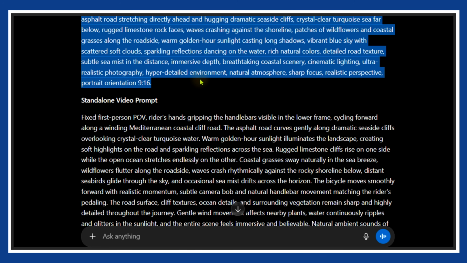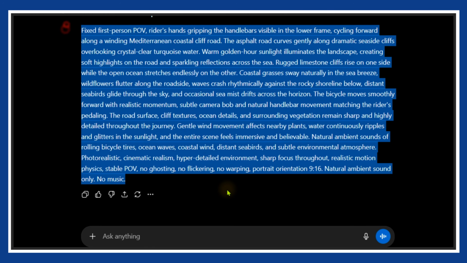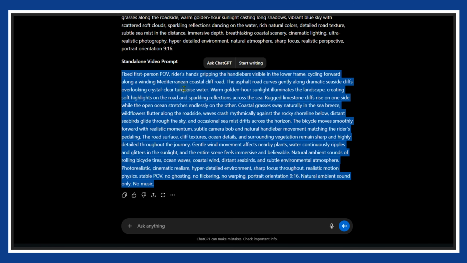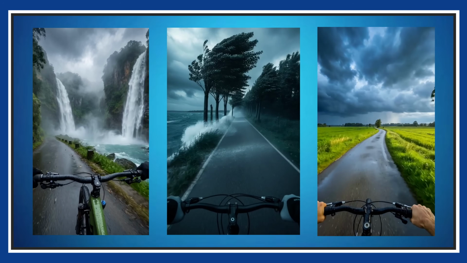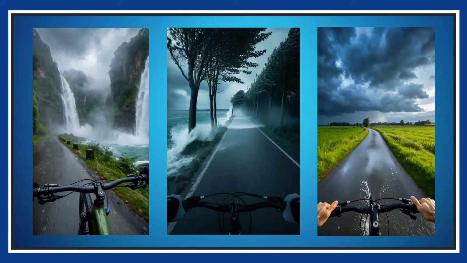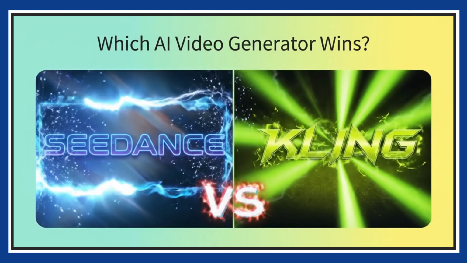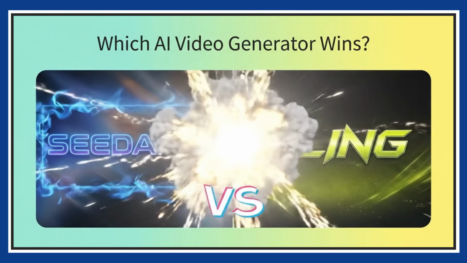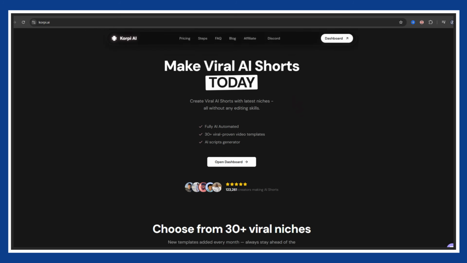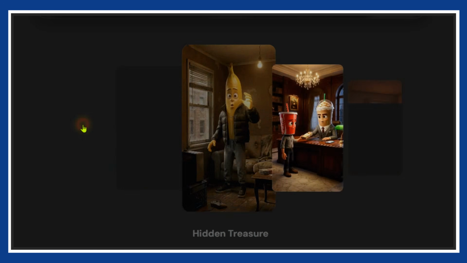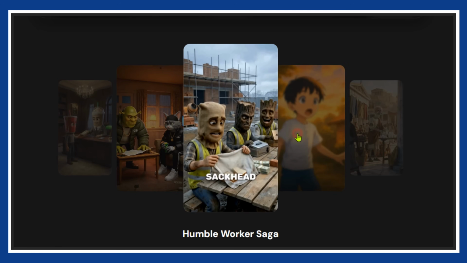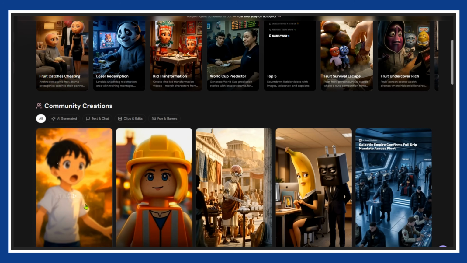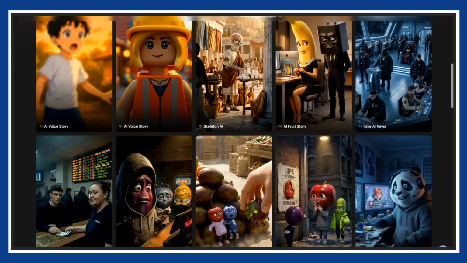You can use just the video prompt if you want to move quickly, or use the image prompt alongside it if you prefer an image to video workflow. For our visual generation, I'll test models like Kling and Seedance, compare the results, and see which one gives the best output while using fewer credits. I will use a powerful tool called Korpi, which we have actually used in previous tutorials on this channel. What I really love about Korpi is that you can find ready-made templates for the most trending niches in social media right on their dashboard.